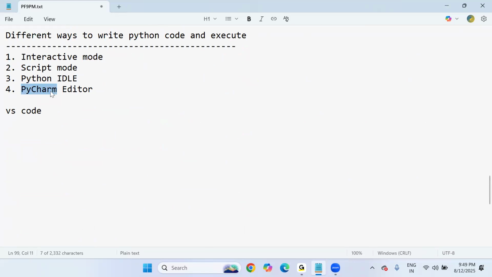So in PyCharm, there are two versions. The Community version is there, and the Professional editor is there. Generally, the Professional editor is for web development like Django, REST API, Flask, and so on, and the PyCharm Community editor is exclusively for pure Python logic. So I recommend using PyCharm only. But if you want to write code in VS Code also, you can do this, so that you will get both kinds of knowledge in my lectures. You will have the knowledge of the PyCharm editor, how to manage the code, and also Visual Studio Code, so that you get the idea of both editors, and it will be good in your real-time scenarios.